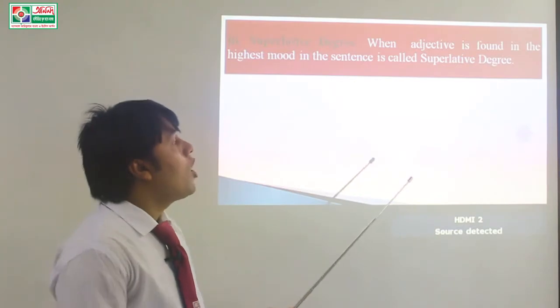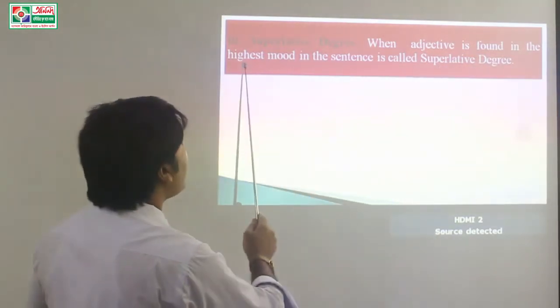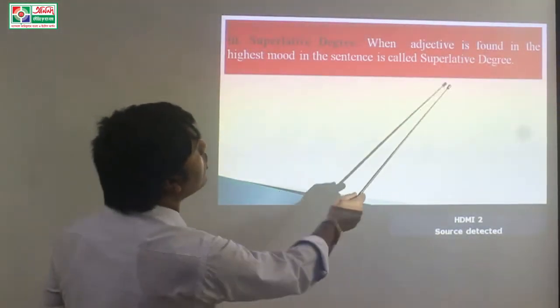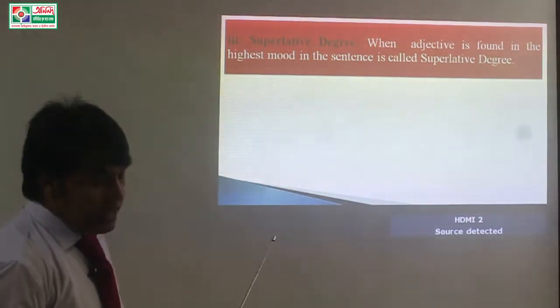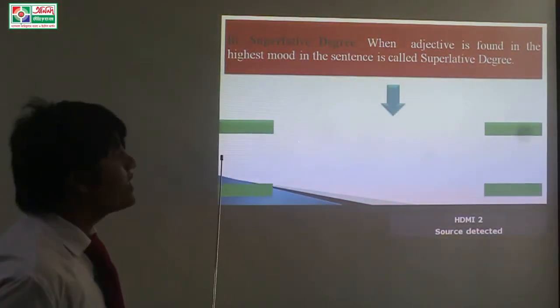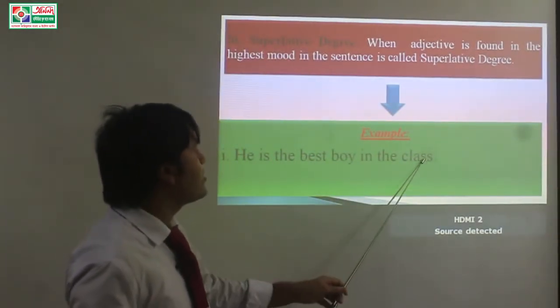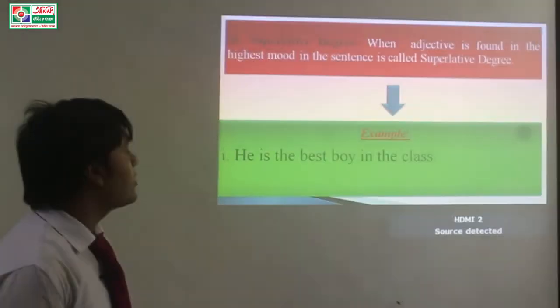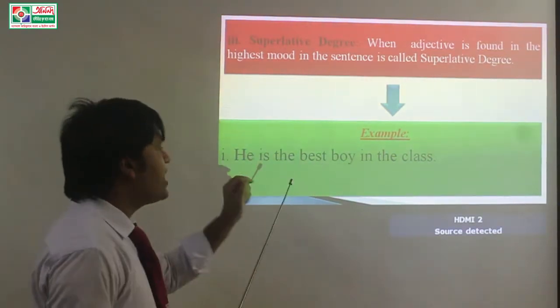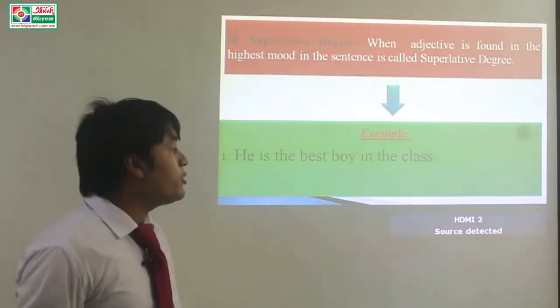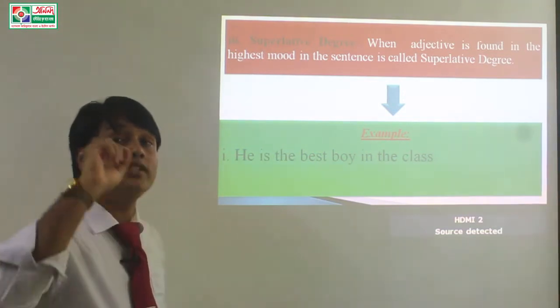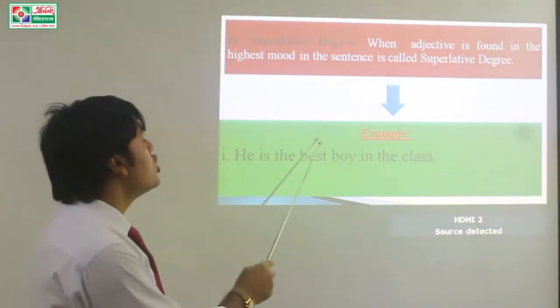Superlative degree. When adjective is found in the highest mode in the sentence is called superlative degree. Such as, for example, he is the best boy in the class. Dear students, here best is the adjective in the sentence and it is found in the highest mode, that means superlative mode.